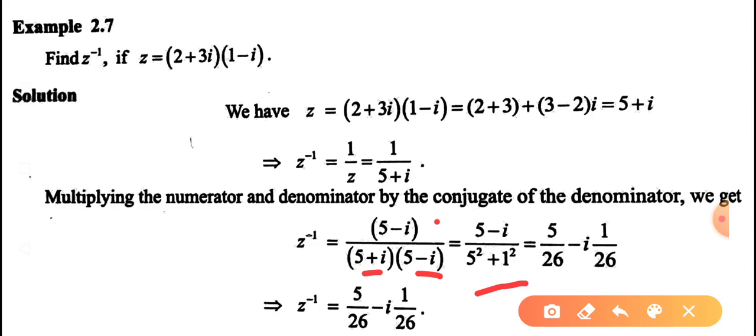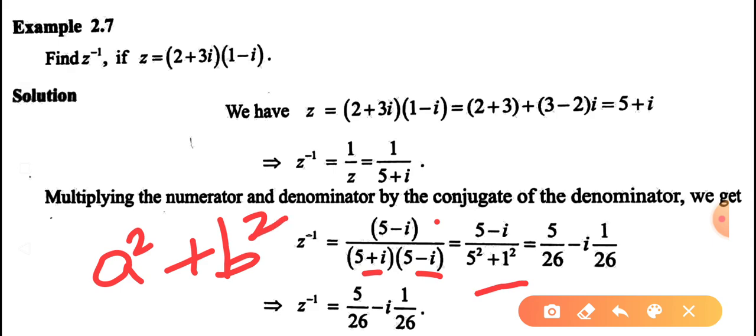The formula is a square plus b square. Here a is 5, so 5 square, plus b square, where b is the coefficient of i, which is 1, so 1 square. 25 plus 1, 26.